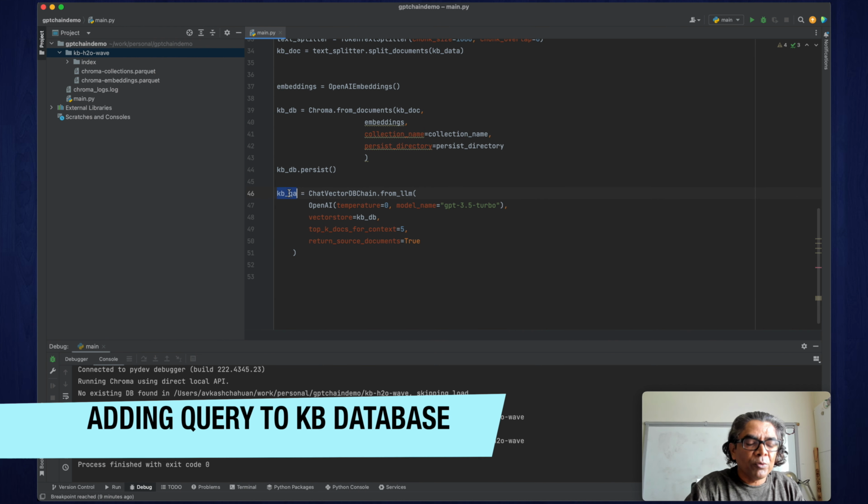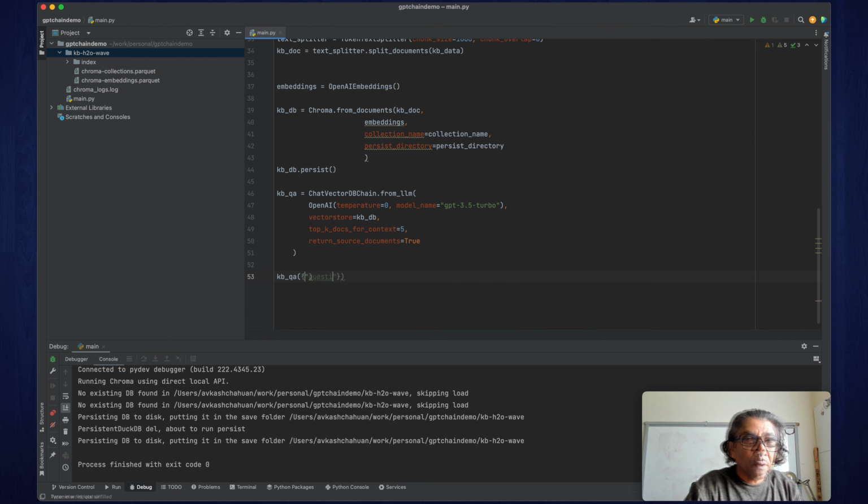Now we are going to use this KBQA, which is where you are going to ask questions. The format is a question in JSON format, and here is your question. You can say, for example, what is this document about. So this is your question, and we use this as our query.